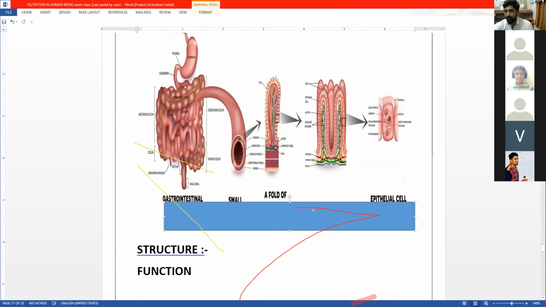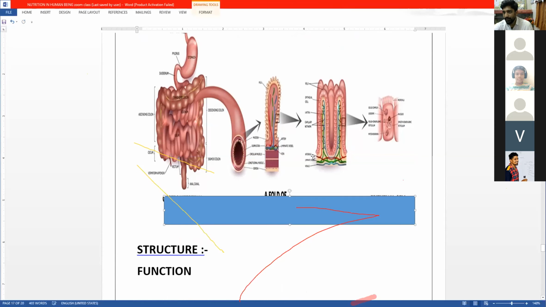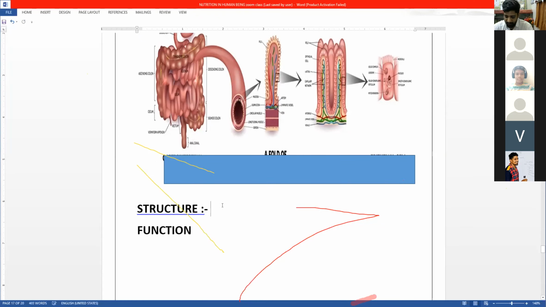Now the moment the food comes over there, it will be converted to glucose, protein, amino acid. From there, the villi will pick up all the absorbed part. So the structures are villi and a smaller structure, this is a villus and this is called microvilli. It's exactly a finger-like structure. If you keep your fingers over there, you can see it's a finger-like structure.